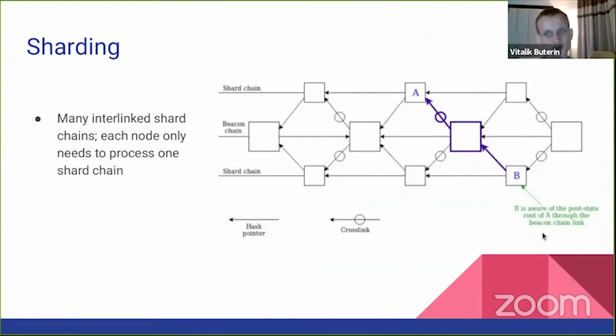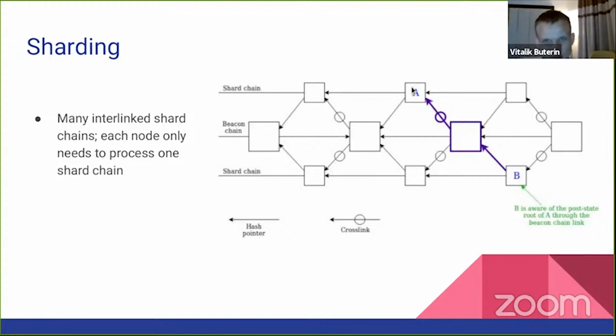So then we can also go into sharding, right? Sharding is this idea that instead of every node processing every transaction, every node only processes a small portion of the transactions. And we do this by splitting the transactions up between a bunch of shard chains. In the ETH2 case, it starts off at 64 shard chains, and every node really needs to only process one shard chain. And these shard chains are tightly coupled together through this beacon chain, and they all talk to each other through the beacon chain, right?